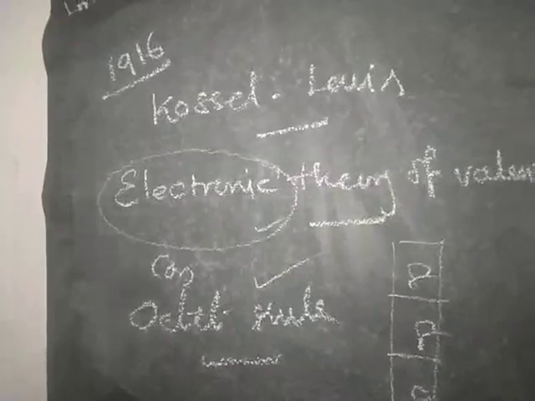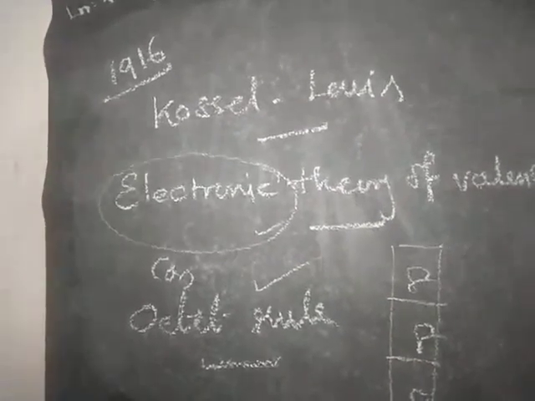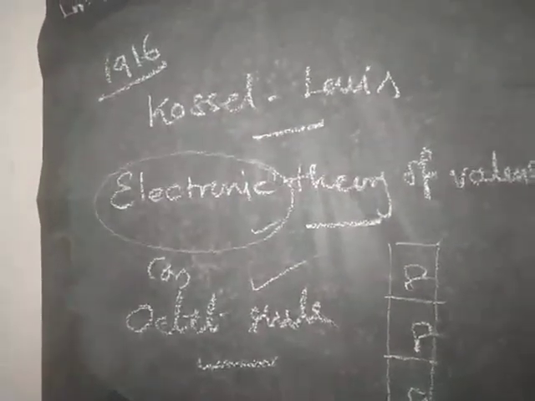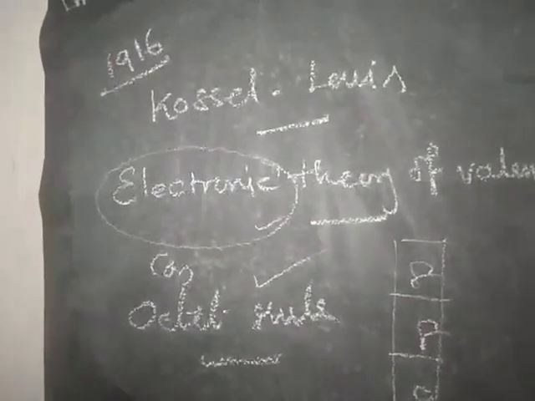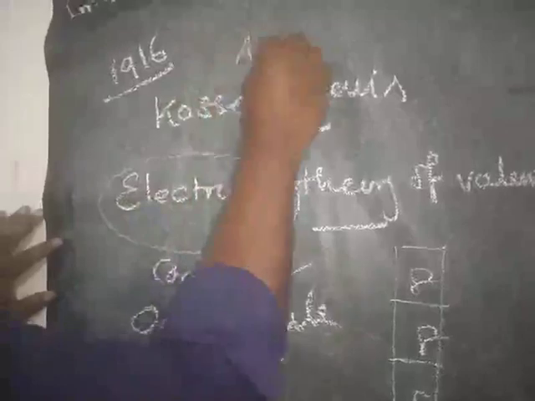Atoms can combine either by transfer of electrons or by sharing of electrons. How is one atom combined with another?